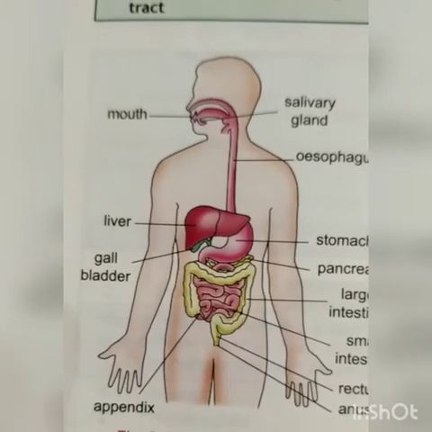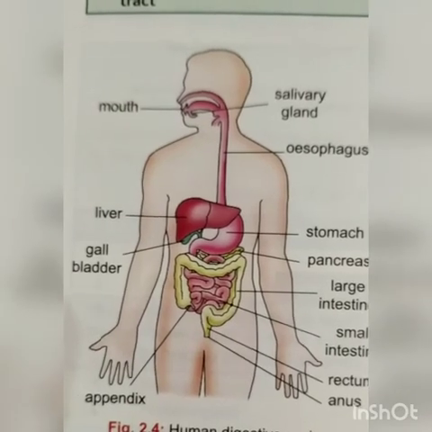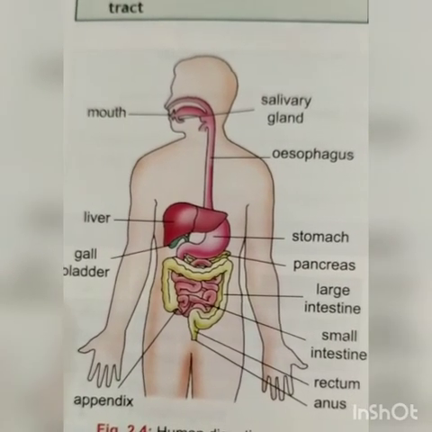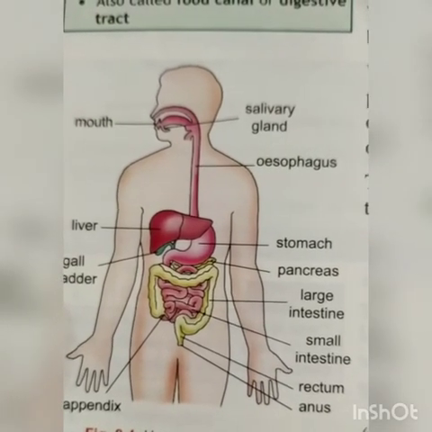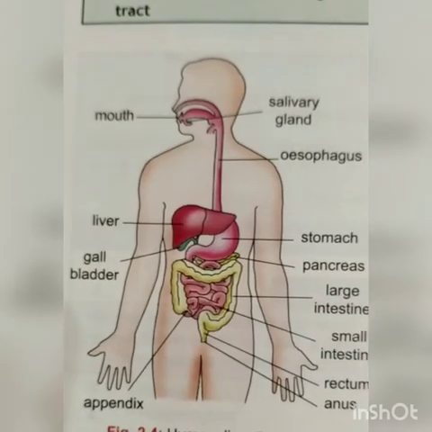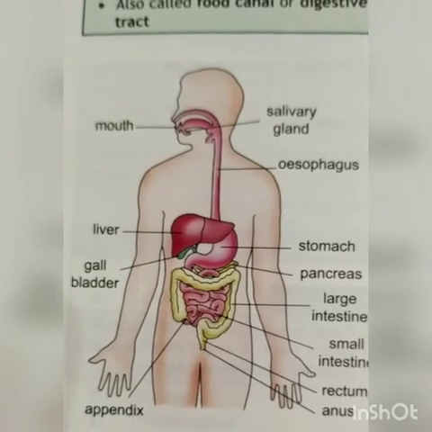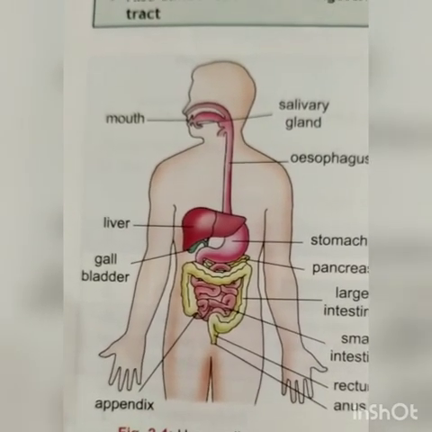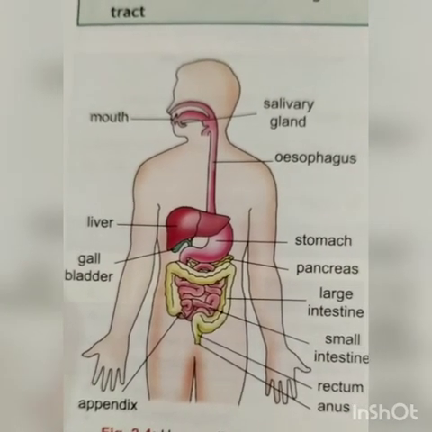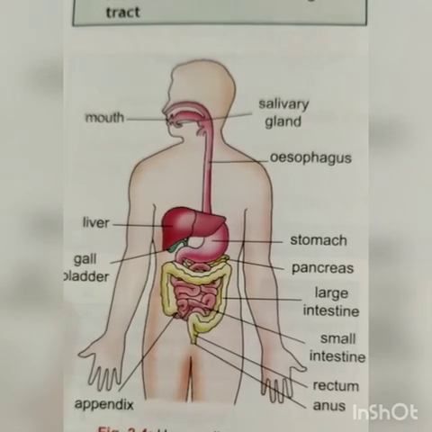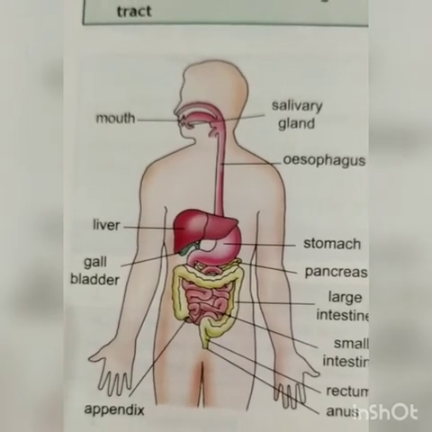This undigested food is stored in the last part of the large intestine, that is called rectum. When we go to the toilet, this undigested semi-solid waste is passed out from our body through anus in the form of feces. This is called egestion. So now I have told you all the 5 processes which are involved in nutrition, that is ingestion, digestion, absorption, assimilation, and egestion. By doing all these, our body performs all these 5 processes, and then the nutrition is completed in our body. So this was all about the nutrition in human being.